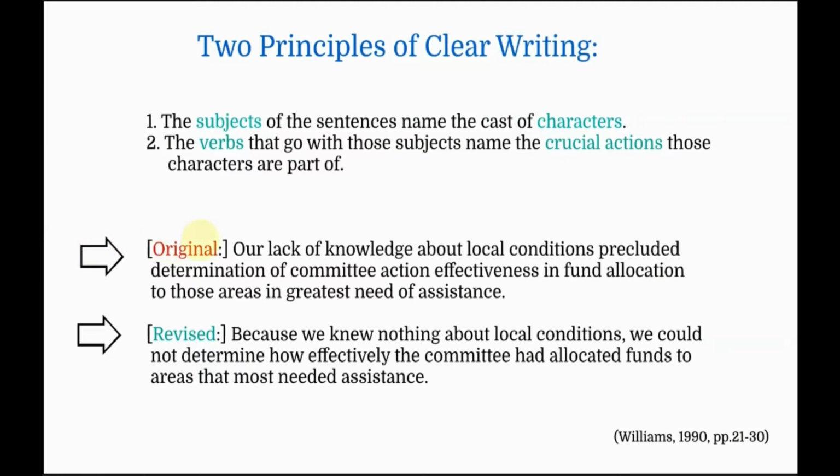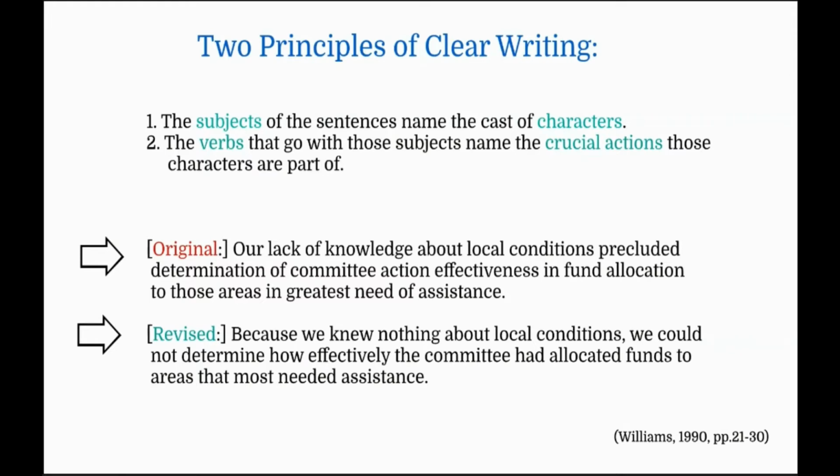This is the original sentence. It says, our lack of knowledge about local conditions precluded determination of committee action effectiveness in fund allocation to those areas in greatest need of assistance. Now, a clearer, revised version is this. Because we knew nothing about the local conditions, we could not determine how effectively the committee had allocated funds to areas that most needed assistance.